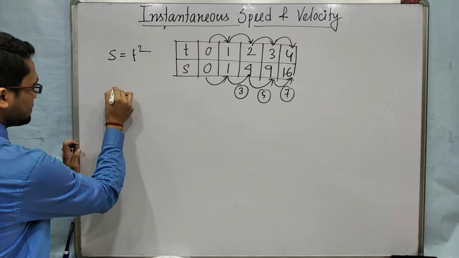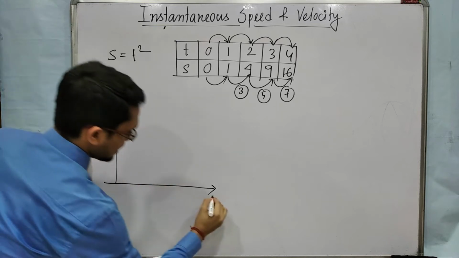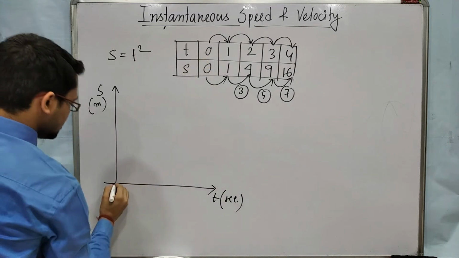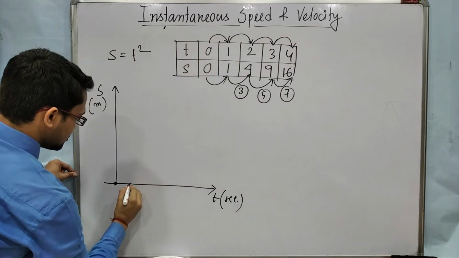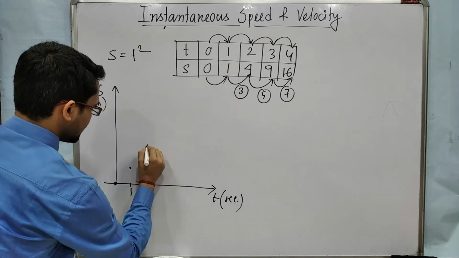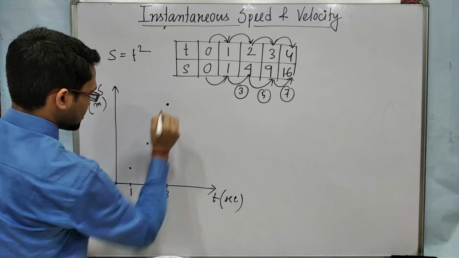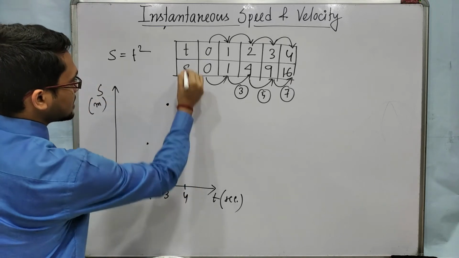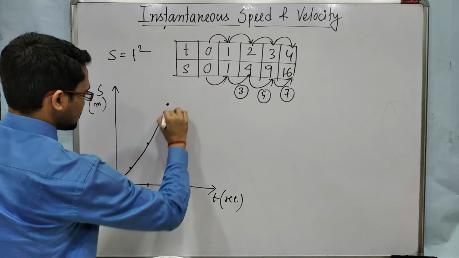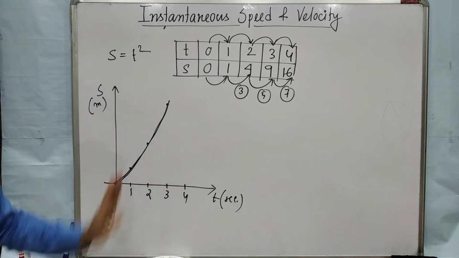I am drawing the graph, then you will automatically understand. Suppose this is s in meters along y and time in seconds along x. The first point is 0, 0, the second point is 1, 1, at 2 it is 4, at 3 it is 9, and at 4 it will be 16. If you join these points, it will look like this. It is not a straight line, it is a curved line.